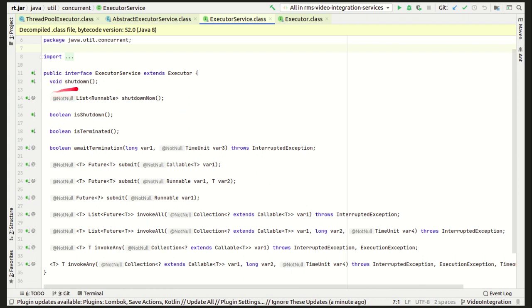So what is the difference? When you call the shutdown method, it waits for the currently submitted tasks to complete. If you call the shutdownNow method, it tries to kill all the tasks which are currently running. It stops accepting any new task, and all the tasks which are currently in pending state, it also kills them. Then it provides some methods to check whether the executor service is shut down or not, that is, whether the concrete implementation of this executor service that you created has been killed or not.